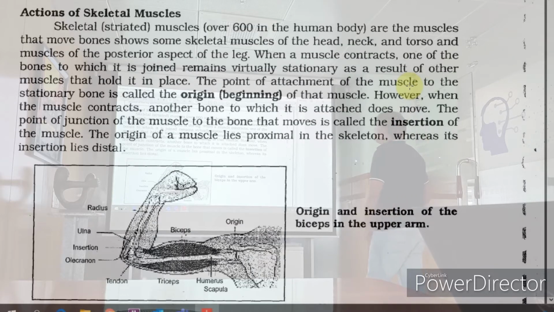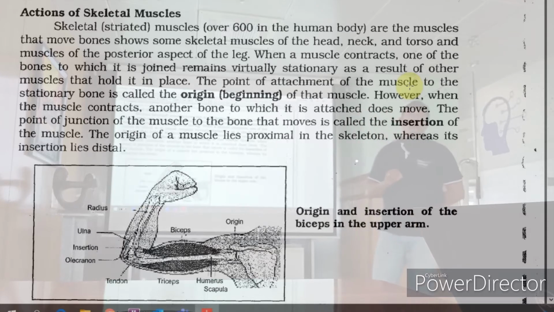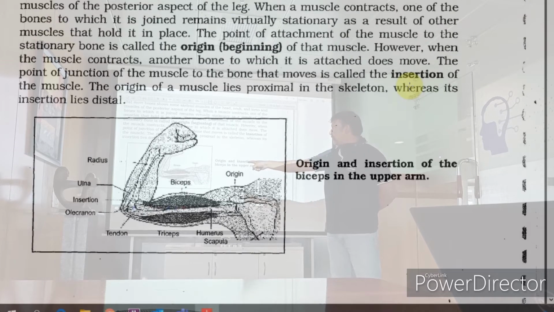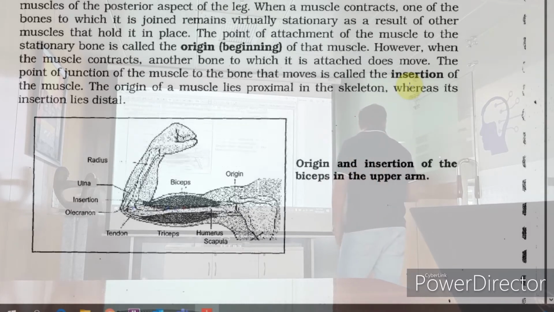Some of the actions: total skeletal muscles, usually we say 639 muscles in the human body. It will have an origin and insertion, as I told you before. Now what is the origin of a muscle? It is attached to a bone which keeps it stationary. The insertion is to the bone which has to move. Like the bicep muscle, origin is to the scapula bone, whereas the insertion is to the tendon at the olecranon. Triceps also will be in the same way, origin and insertion.